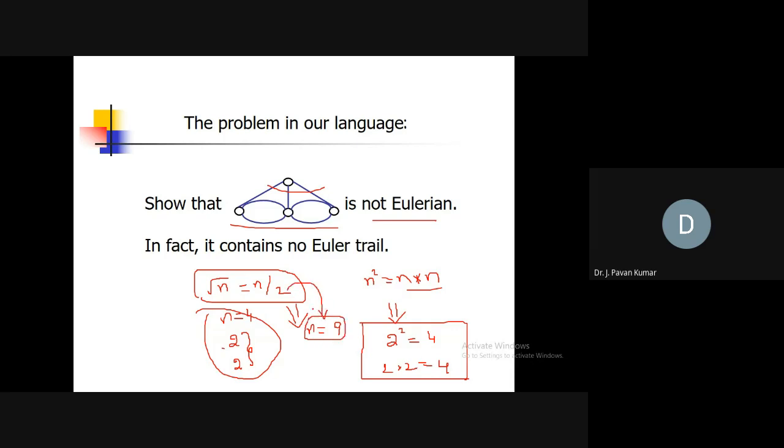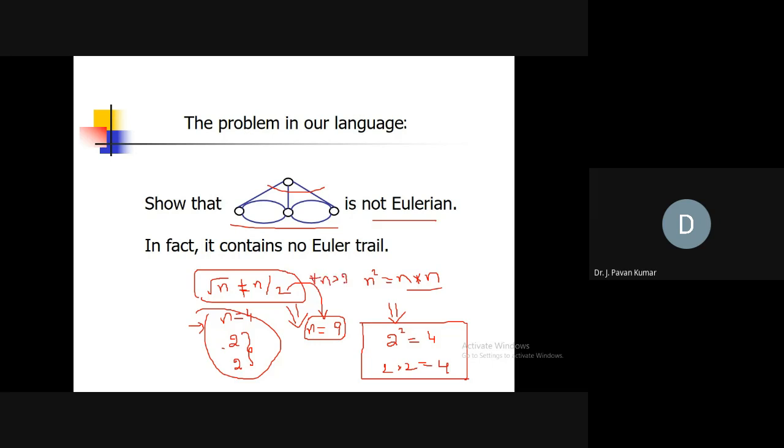So this is also one of the techniques. Try to understand the difference. By using an example we cannot prove a statement, but by using an example we can disprove one. Suppose you need to prove that square root of n is not equal to n by 2 for all n greater than 2.